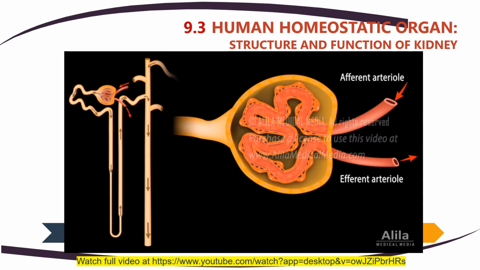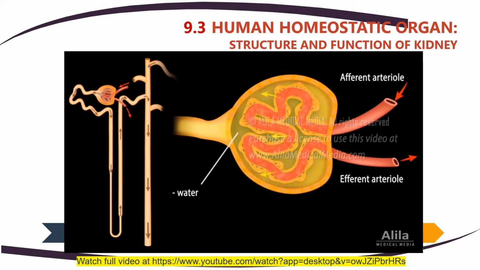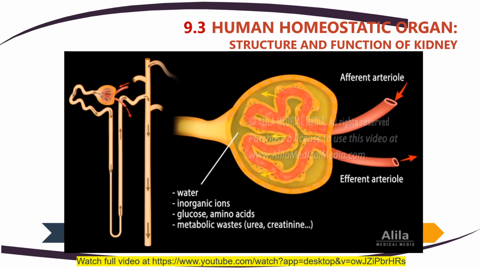Hydrostatic and osmotic pressures drive water and solutes from blood plasma through a filtration membrane into the capsular space of the nephron. The filtration membrane acts like a sieve, allowing only small molecules to pass through. These include water, inorganic ions, glucose, amino acids, and various metabolic wastes such as urea and creatinine, and make up the glomerular filtrate.